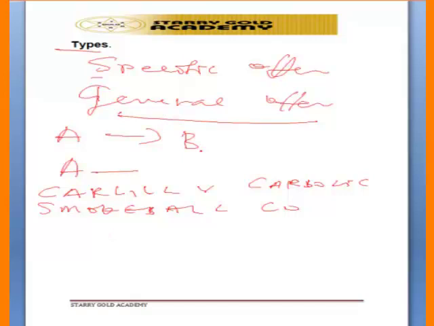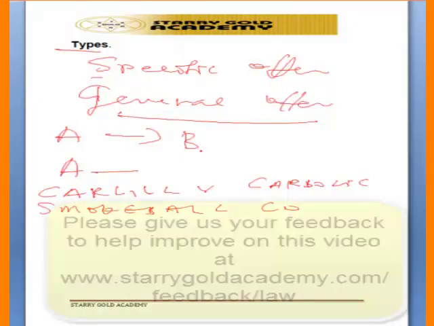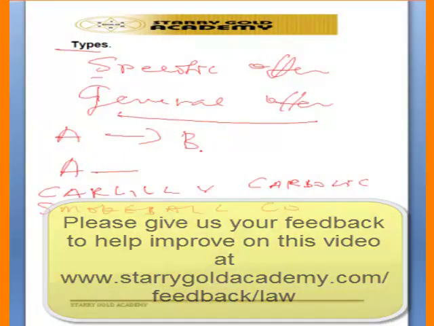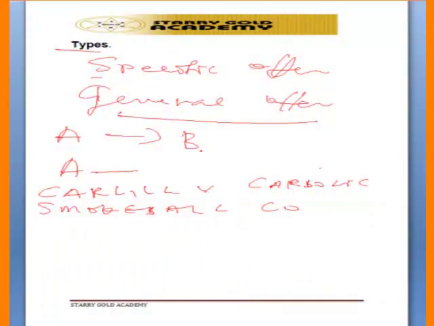Regarding the case before the court, that offer is a general offer, an offer made to the public, and any member of the public who suffers such influenza after using the smoke ball has automatically entered into a contract with the company, and because of that the company must pay the money. So that is the case of Carlill versus Carbolic Smoke Ball Company.